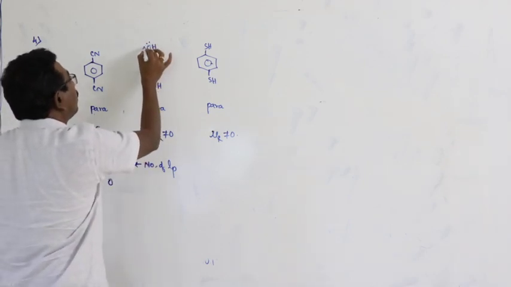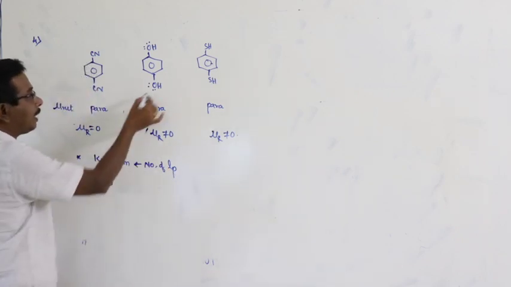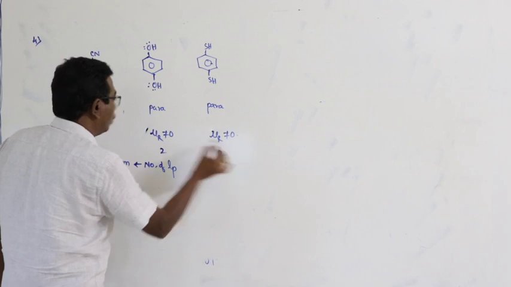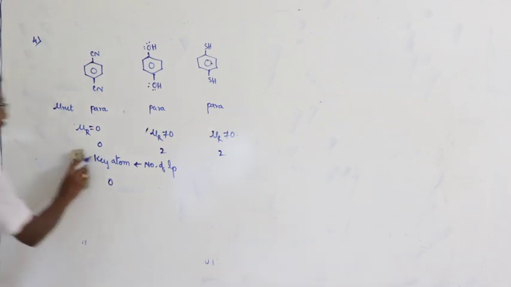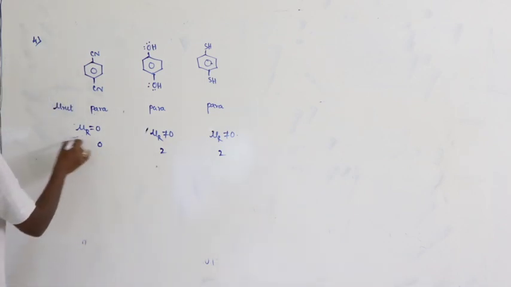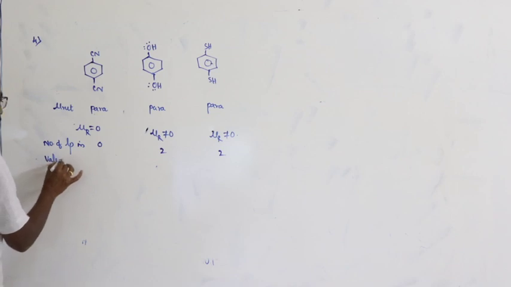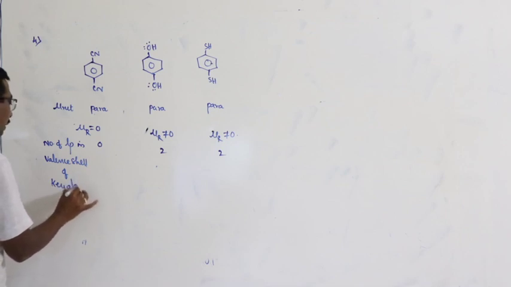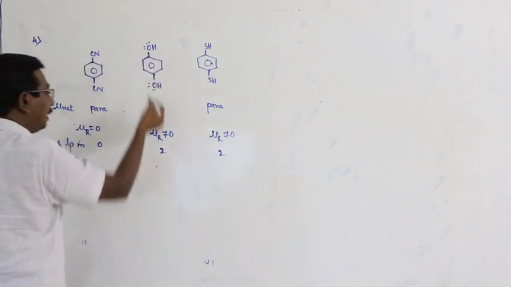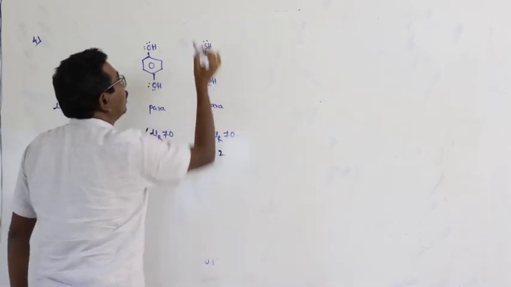Here now the number of lone pairs in the valence shell of the key atom is equal to 2. Here also 2. Here 0. What is that? Number of lone pairs in the valence shell of key atoms. Here 0, here 2, here also 2. This is sulfur, 2. Right.